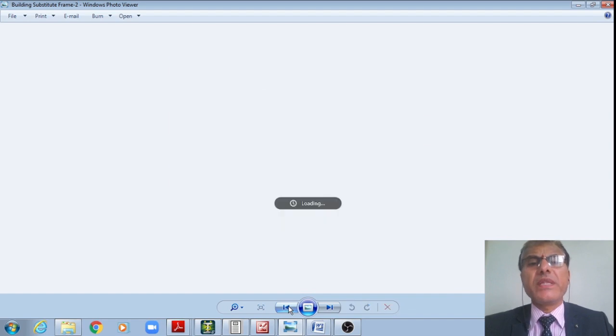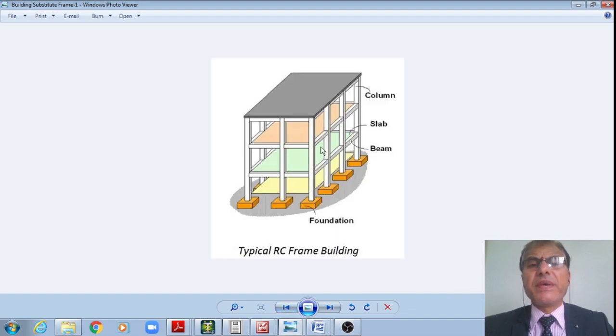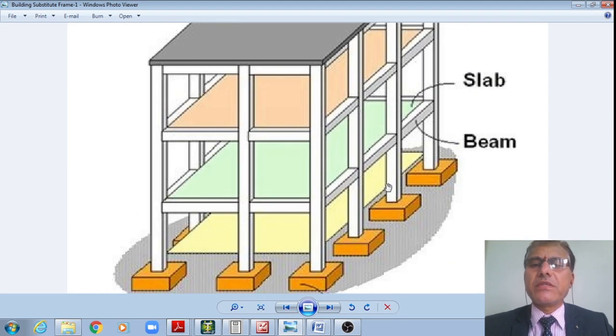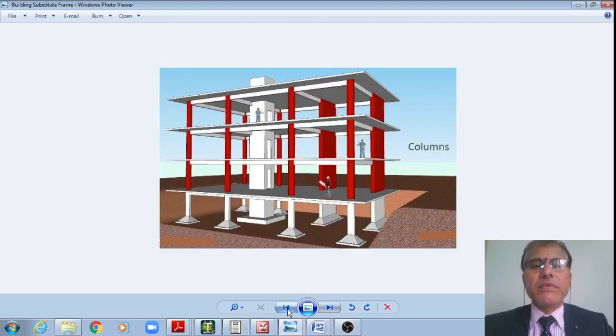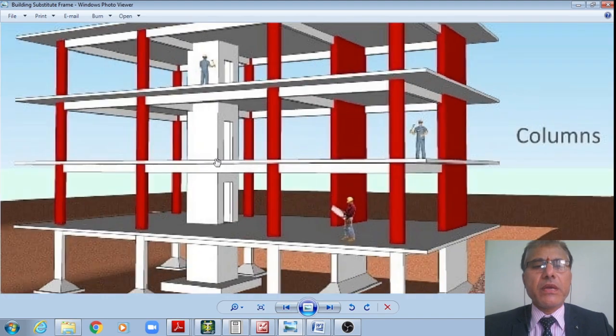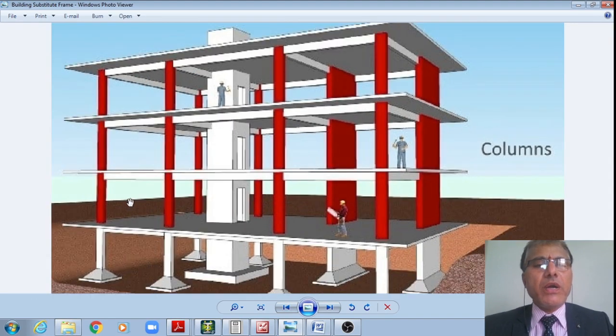Now, assuming that we would have perfect grid spacing like this, that is how the grid along which I do have three columns. Even in this transverse direction, I do have a grid connecting all the columns by means of beams. Even if the second row is there with the same number of 4 columns, and if no change in load is there, then I can make use of this substitute frame method.